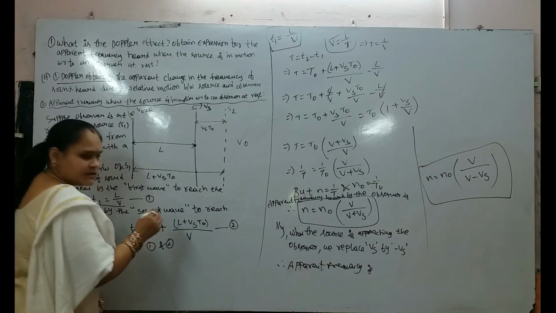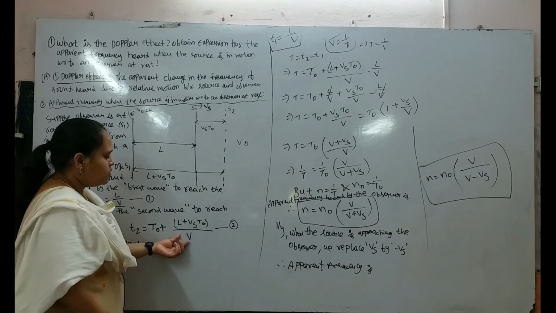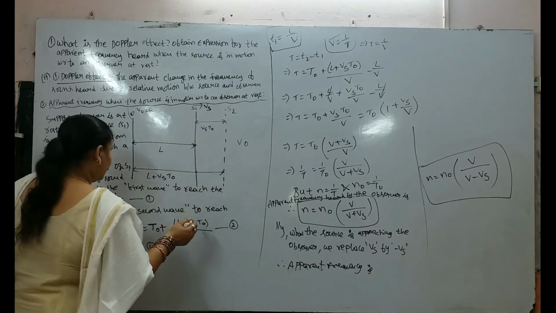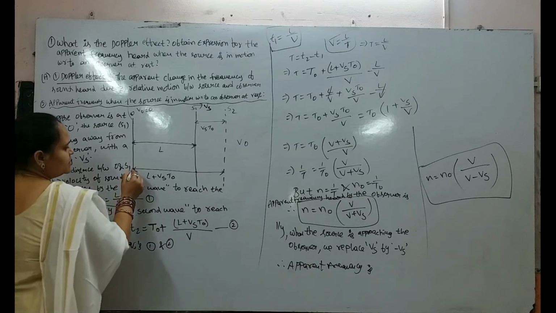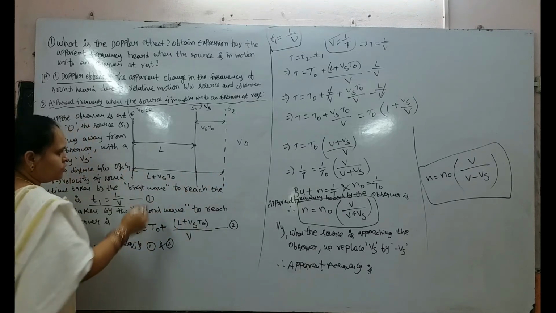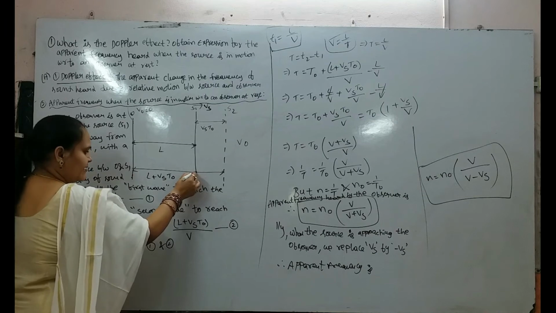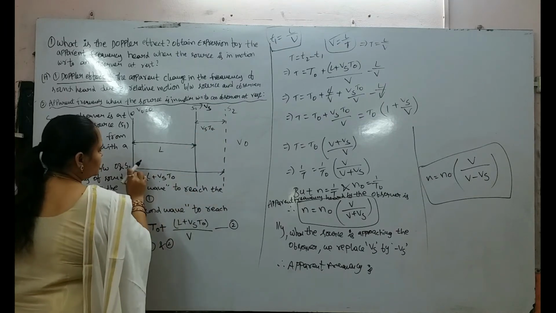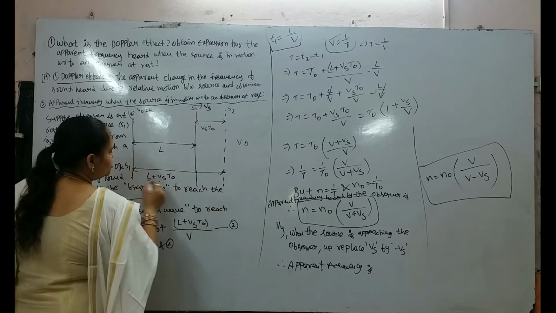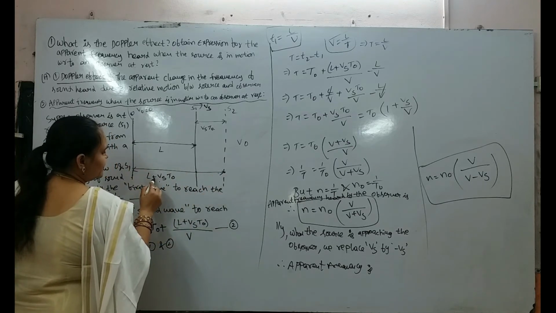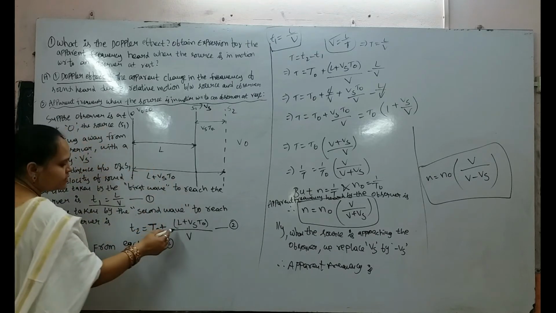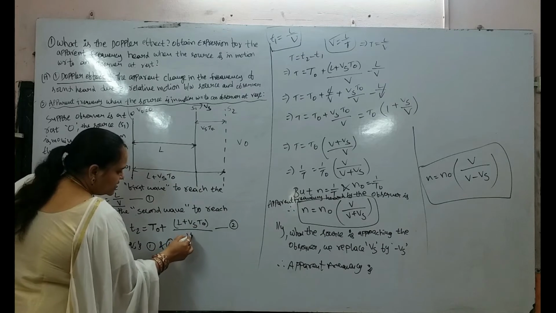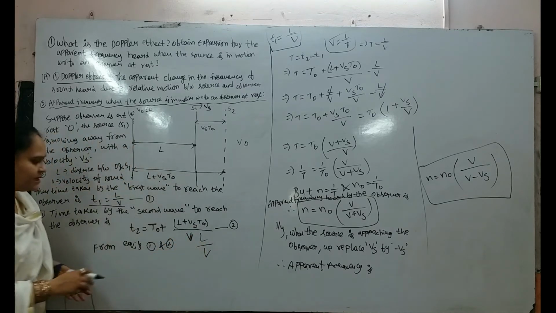Time for the observer: T0 plus how much? Here, the time taken for the second wave to reach the observer, that means from this place to this place. So this length is L and this is Vs T0. So the total distance from the observer to S2 is how much? L plus Vs T0. So here the length is L plus Vs T0, in terms of velocity, this is the L by V term.